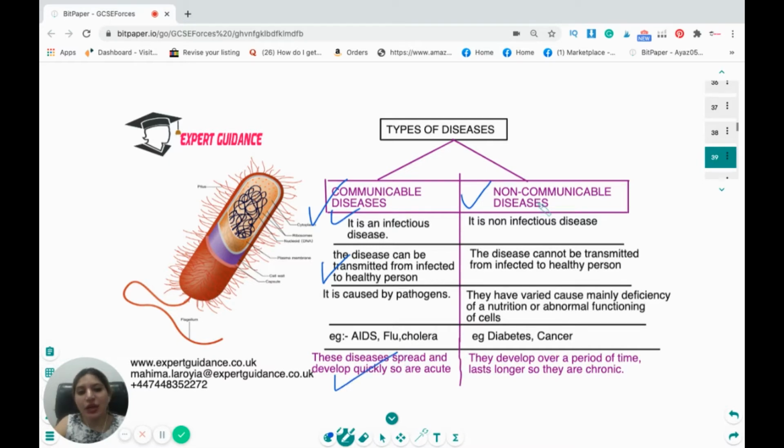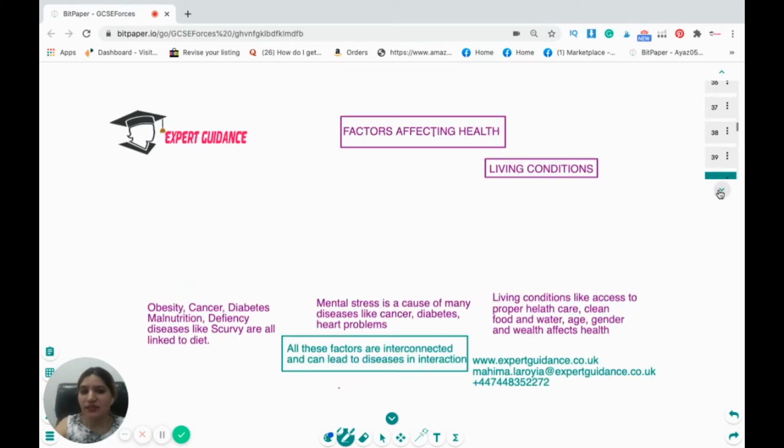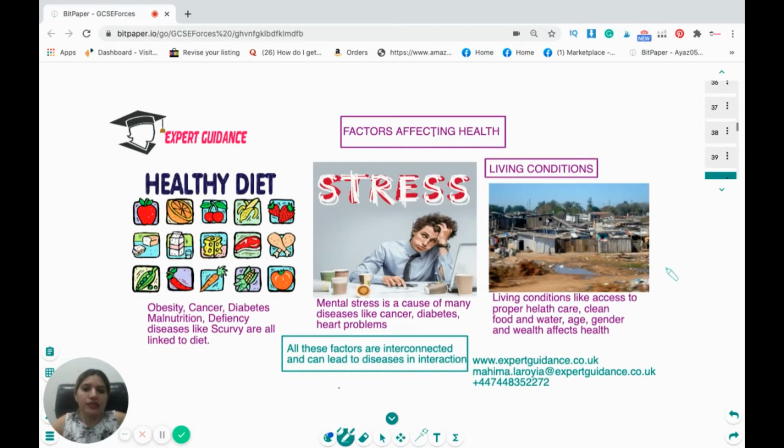On the other hand, non-communicable diseases are non-infectious diseases. These diseases cannot be transmitted from an infected to a healthy person, and they are mostly caused either by an abnormality in a cell, tissue, or organ, or due to deficiency of nutrition. Examples are diabetes and cancer. These non-communicable diseases develop over a long time, but they last longer and they are chronic. Okay, so you should know the differences, examples, and the causes of communicable and non-communicable diseases.